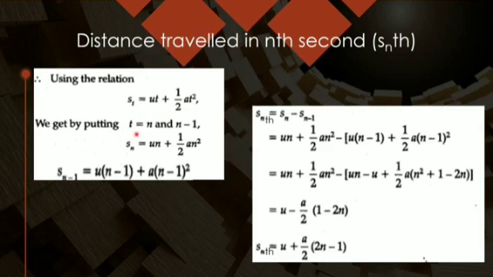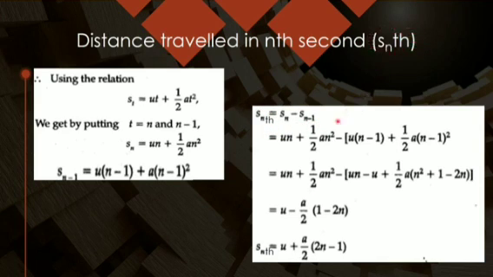Now put the value of t equals n and t equals n minus 1, like I have said 10 and 9. For the nth second you can write the formula: S_n equals un plus half an square. For n minus 1, in place of t we put the value n minus 1, and if you solve the things, you find S_(n-1). This is S_n, this one.